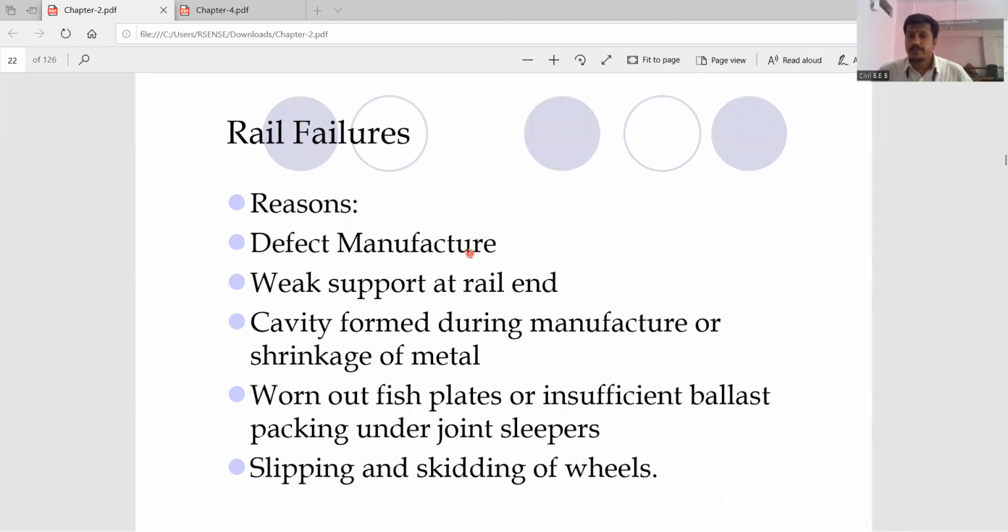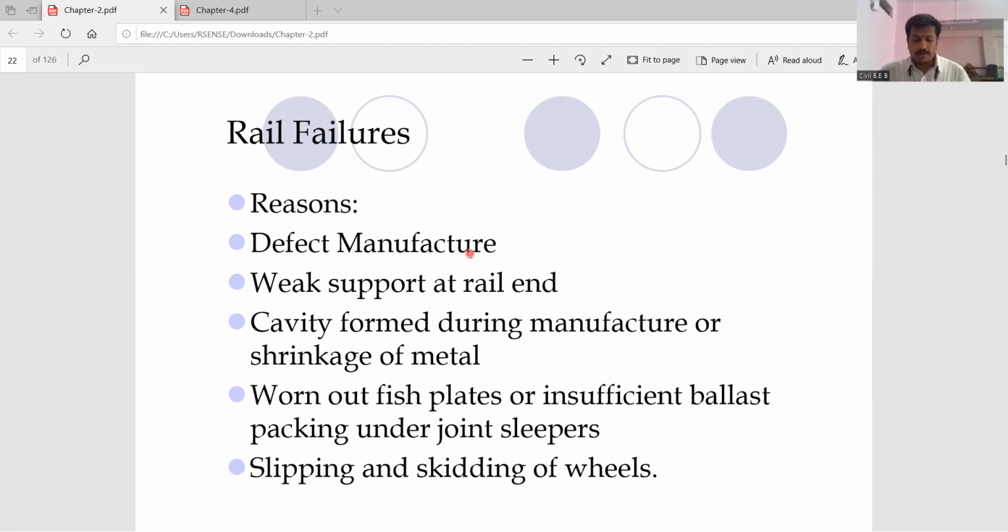Then cavity form during the manufacture or shrinkage of the metal. Then worn out fish plates or insufficient ballast. So this is a very important reason. Worn out fish plates or insufficient ballast packing under the joint sleepers.